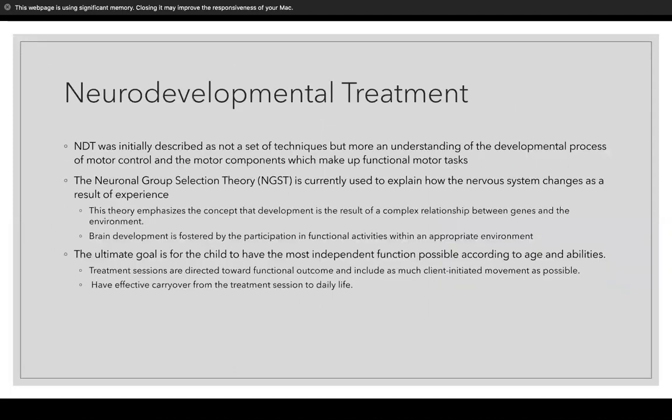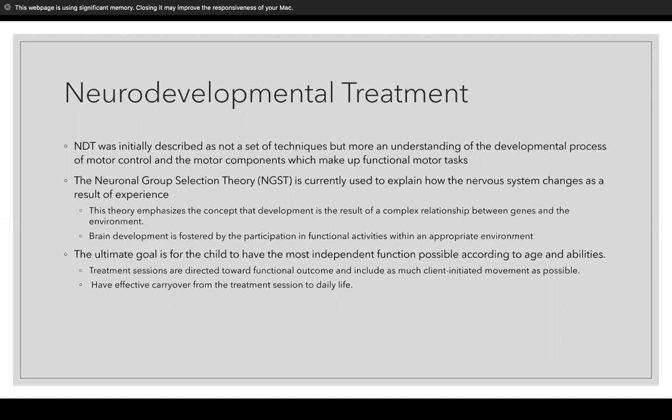Neurodevelopment training. So initially the definition of it was this isn't a set of techniques, but more of an understanding of just the process of motor control and the components of what makes up a functional motor task. There has been a new theory called the neuronal group selection theory, which is used to explain how the nervous system changes as a result of experience. So it emphasizes that development is a result of a complex relationship between genes and the environment.